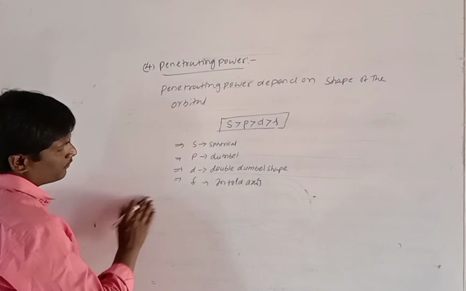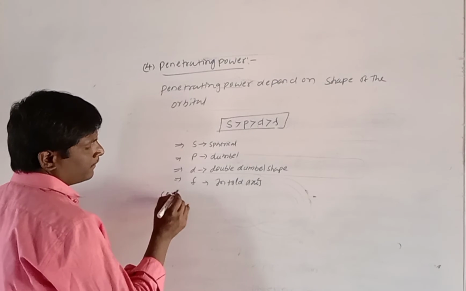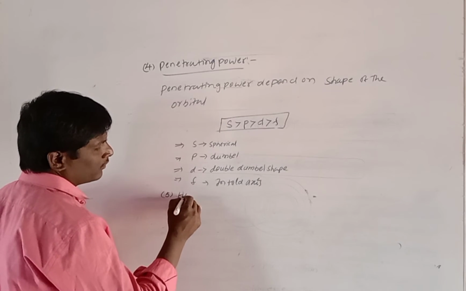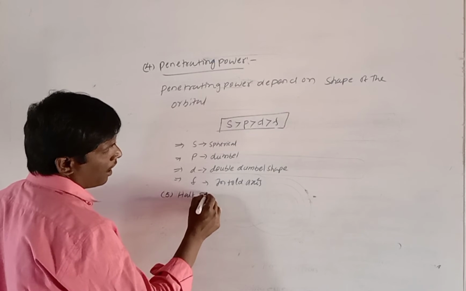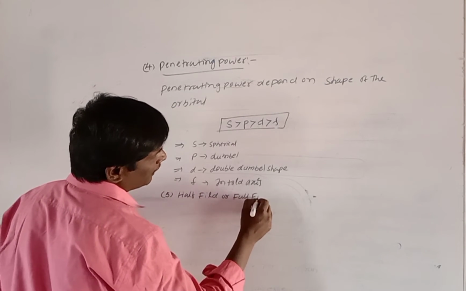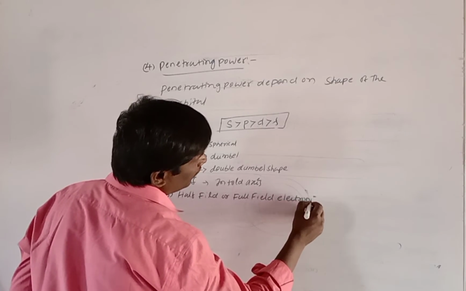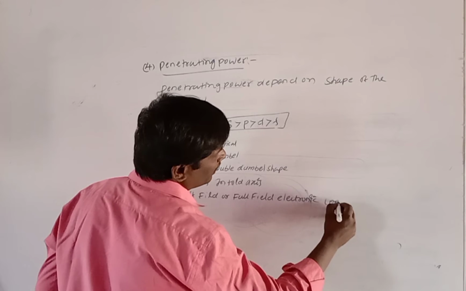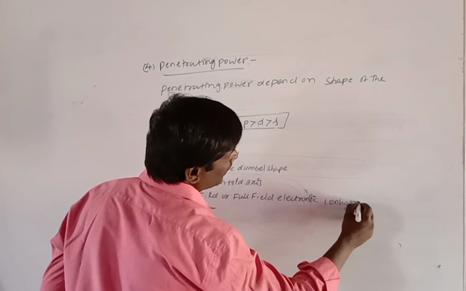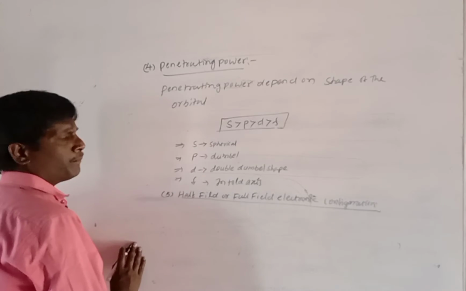Now the fifth one. What is meant by the fifth factor? The fifth factor is half filled or full filled electronic configuration. See here my dear students, it is very very important.